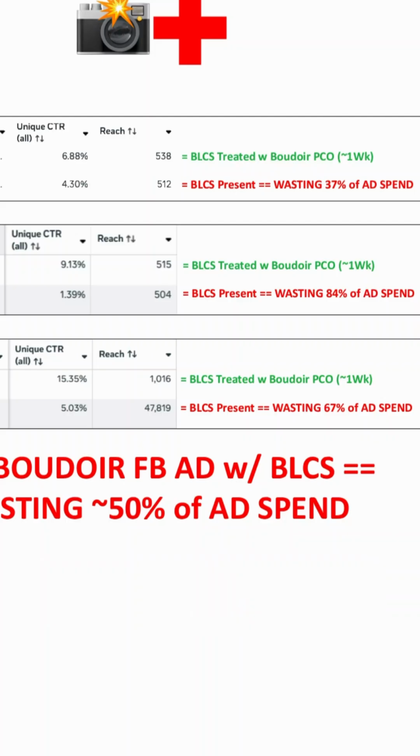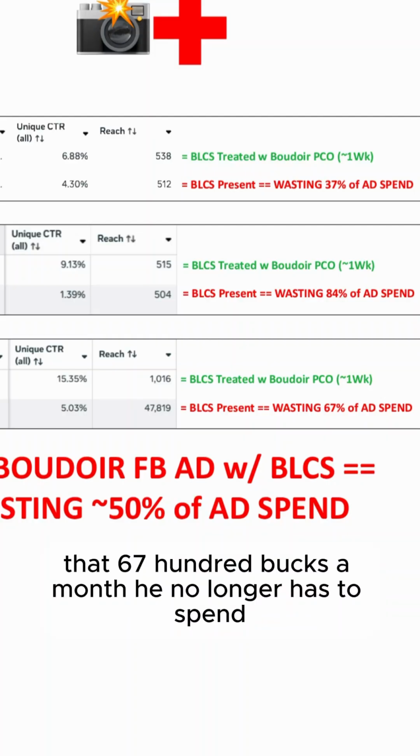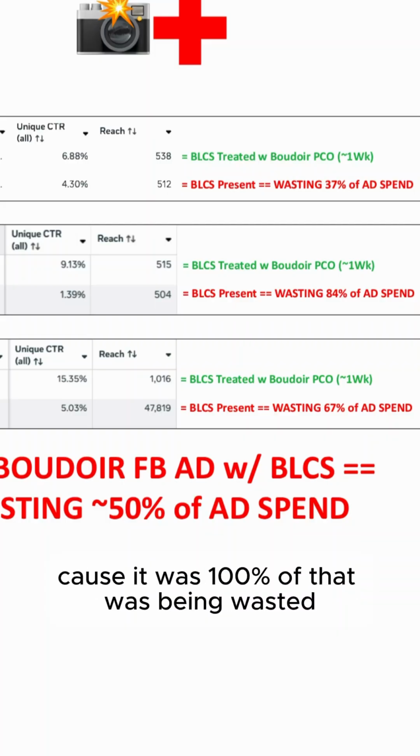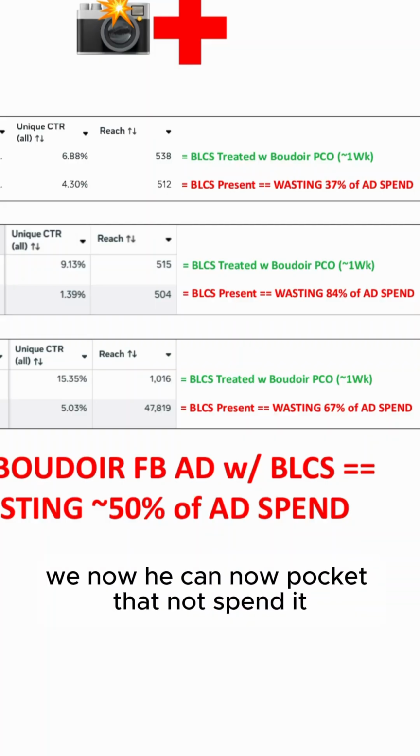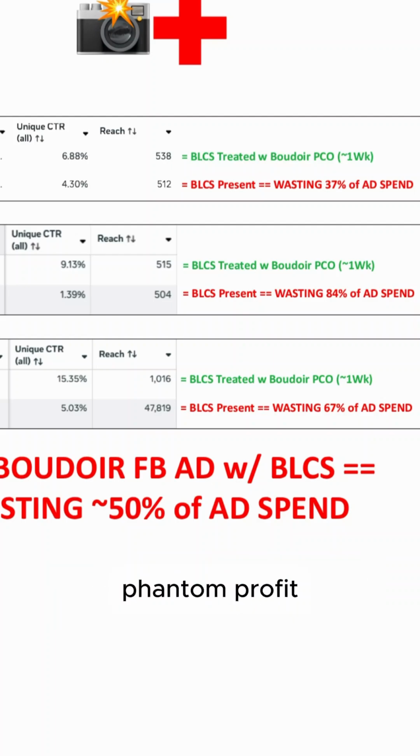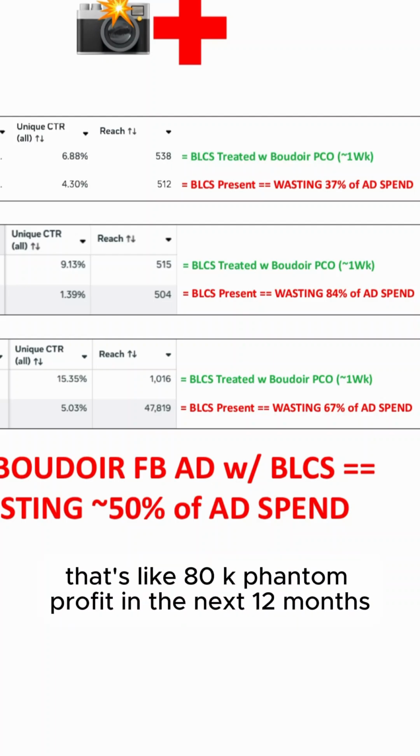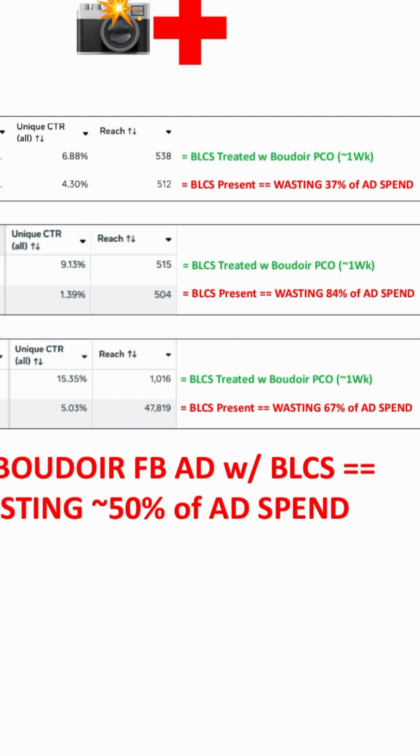So that $6,700 a month he no longer has to spend, because 100% of that was being wasted. He can now pocket that, not spend it. Phantom profit, that's like 80K phantom profit in the next 12 months.